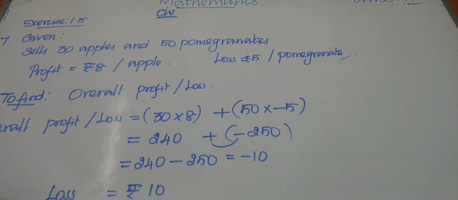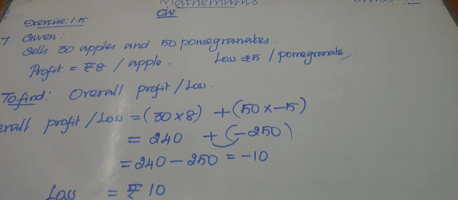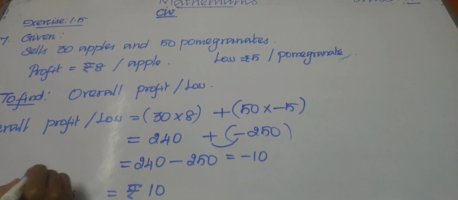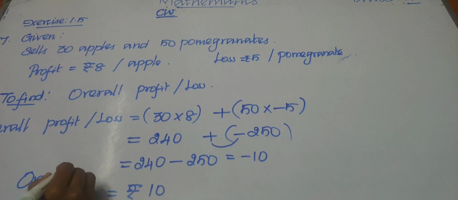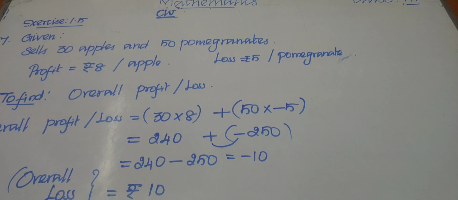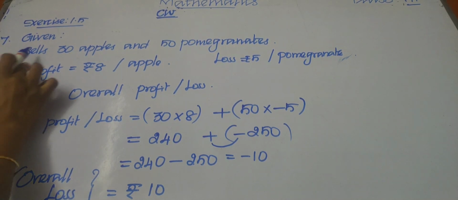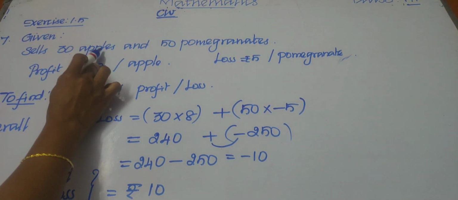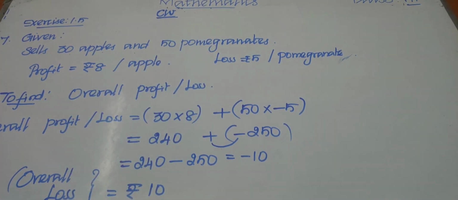We can write overall loss equal to rupees 10, okay children. Is it clear? Kamachi, a fruit vendor, sells 30 apples and 50 pomegranates, that is given.